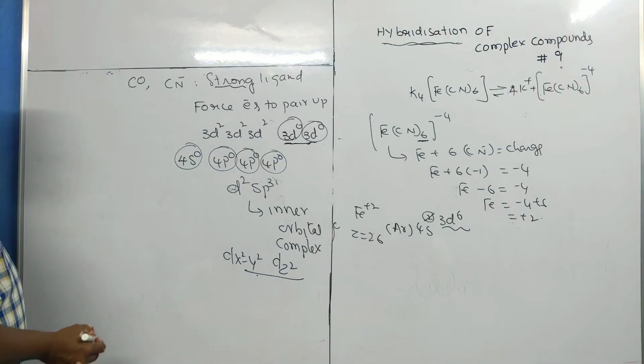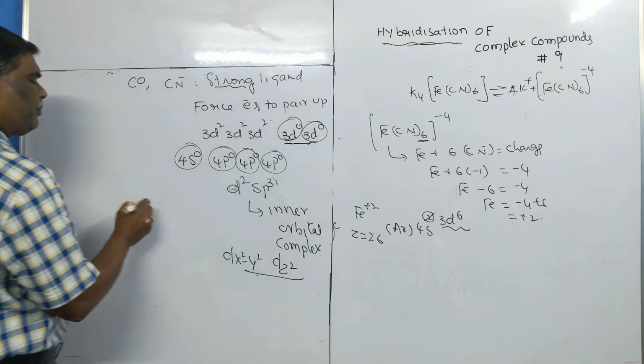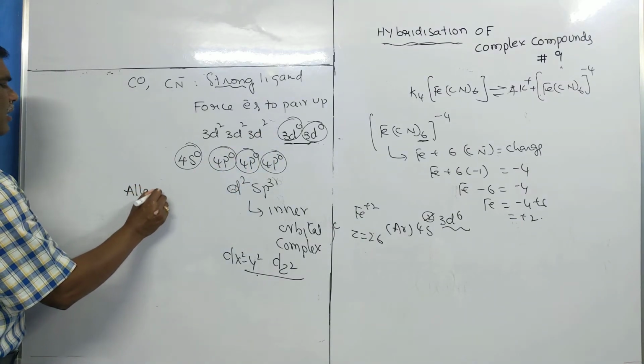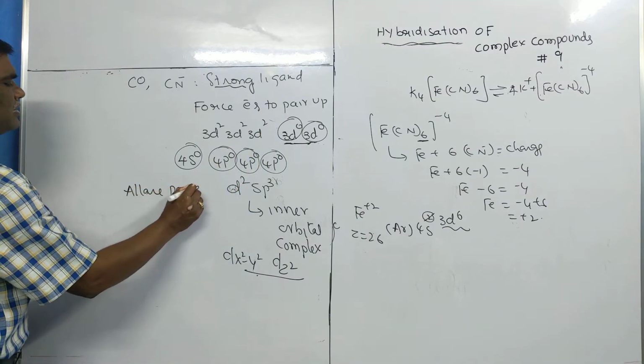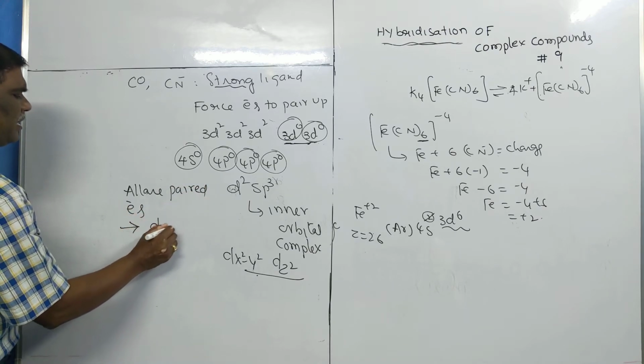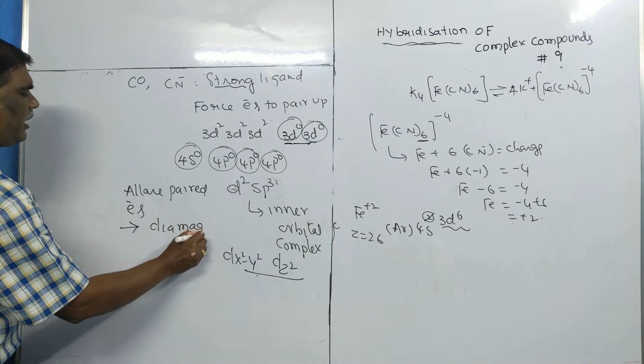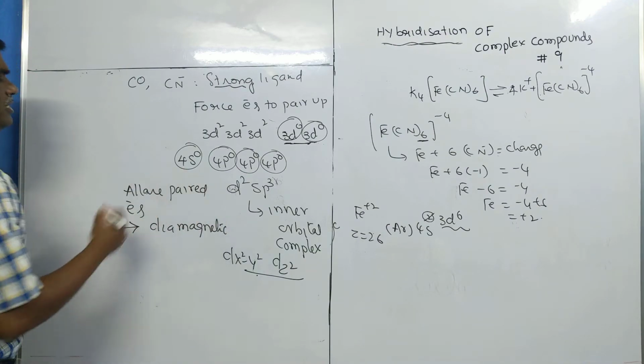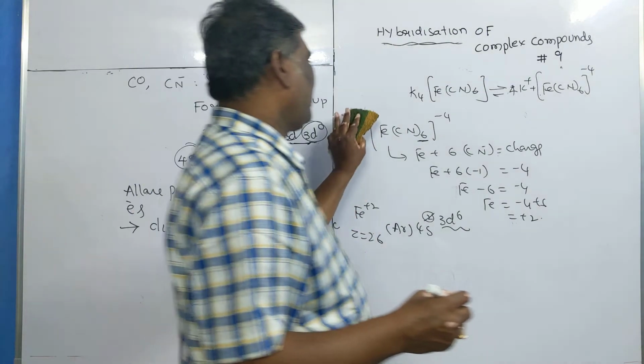Now what about the magnetic property? All electrons are paired. Because of paired electrons, the species is diamagnetic. It is diamagnetic in nature. Clear?